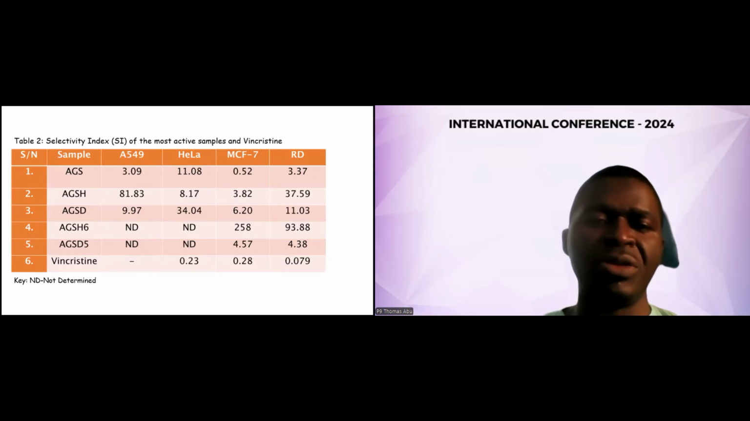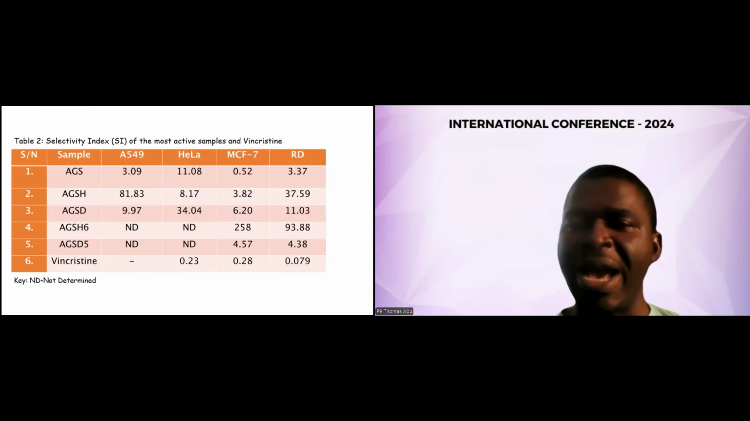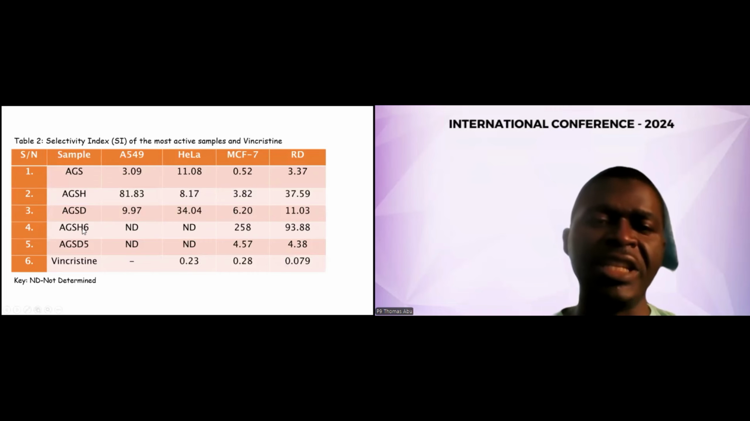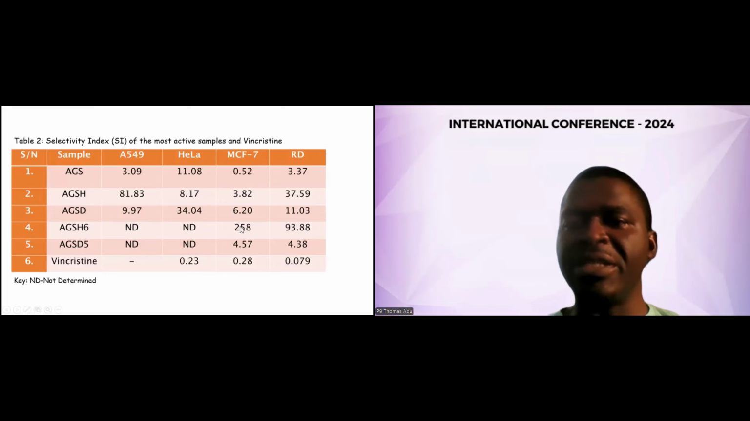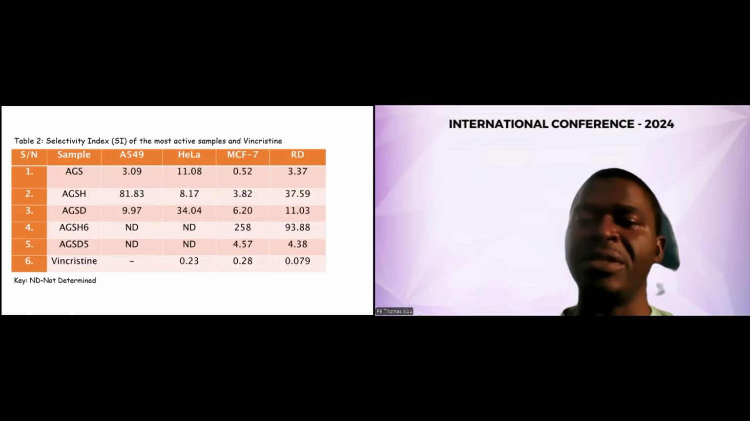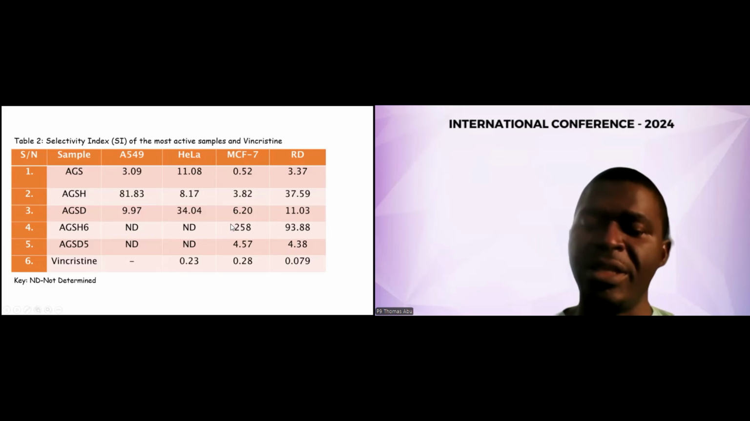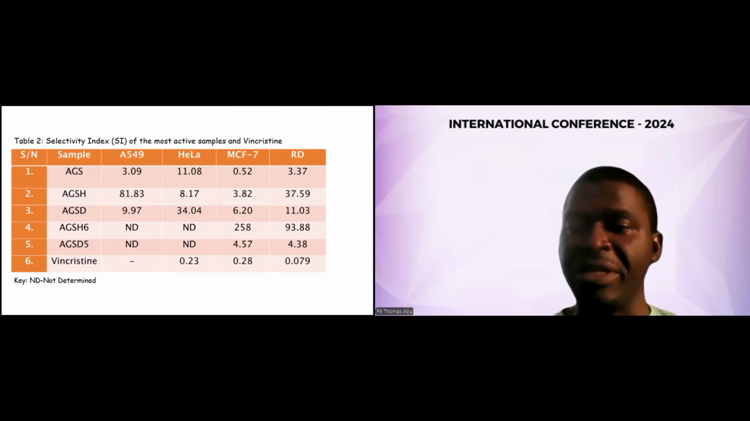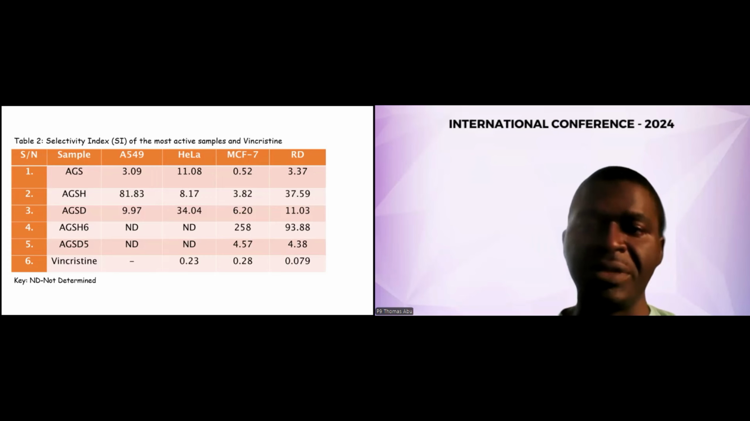Because of my time, let me just go straight to the one with the highest selectivity index, and that is AGSH6. We can see the selectivity index for MCF7 is 258, and that of the rhabdomyosarcoma cell is 93.88. From this result, we can see that AGSH6 had the highest selectivity index, which shows it is promising compared to vincristine with 0.28 and 0.079, which is less than 1. That indicates the toxic level of vincristine.